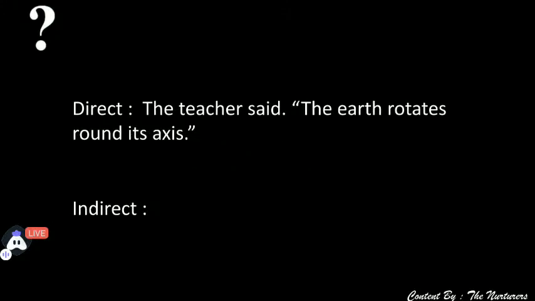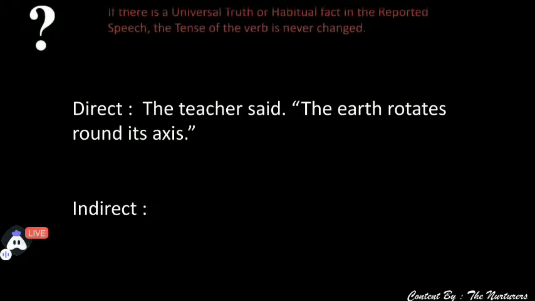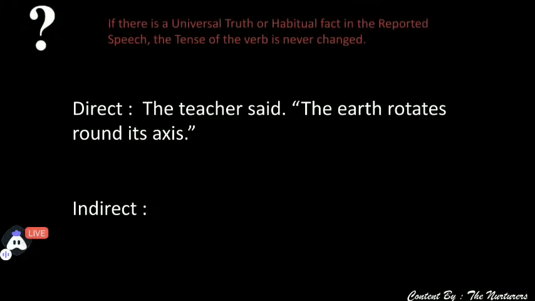The teacher said the earth rotates round its axis. So how we will change this one? Teacher ने बोला कि earth rotate करती है round its axis. Now see students, you need to be careful, that is regarding the sentence. This sentence is that the earth rotates round its axis is the universal truth.